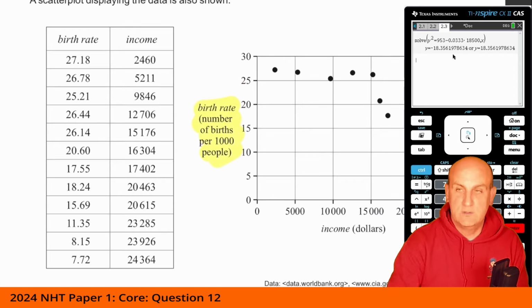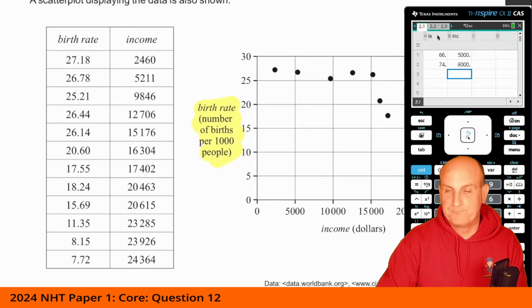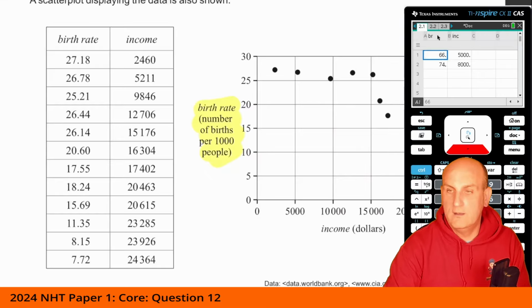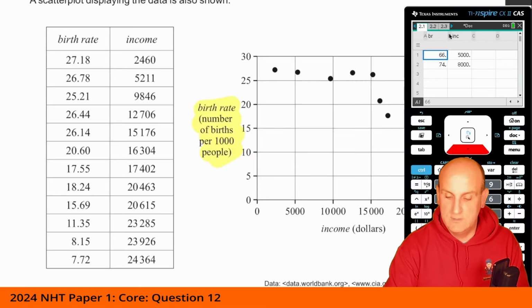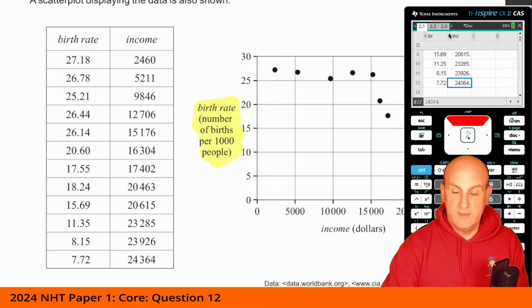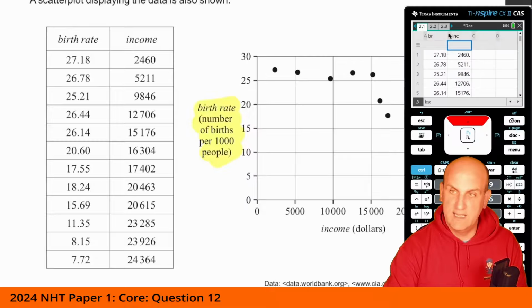To be able to do this question, we've got to put the data into my calculator. I'm actually going to overwrite this information here and do birth rate, and I'm going to do income, and I'm going to put that data in. Now, obviously, I'm just going to fuzz our way to me actually having already entered the data in. Okay, so there we go. That's all my data in, and then again, I do a quick shift up to make sure that none of those stand out as incorrect.